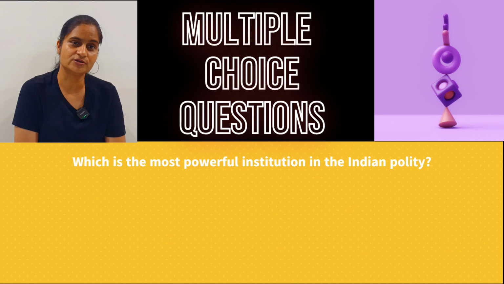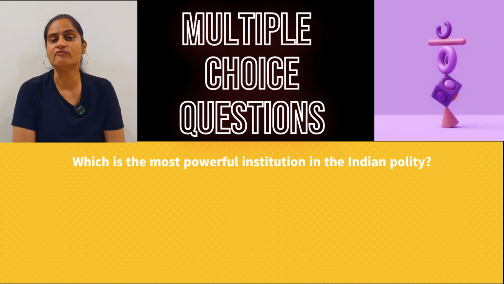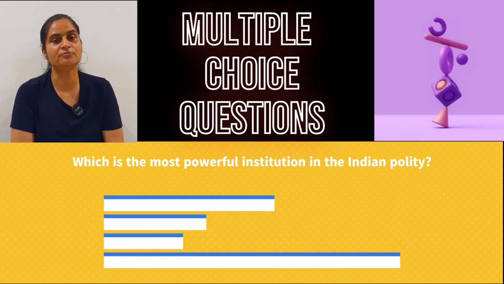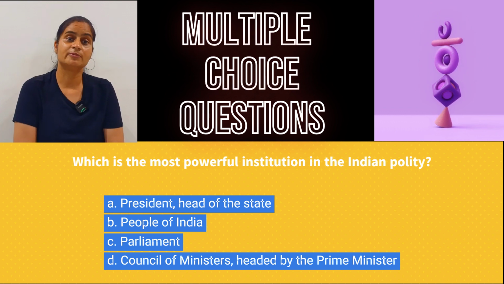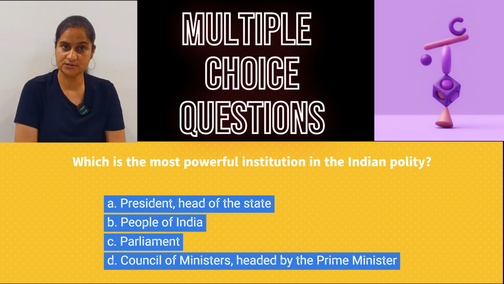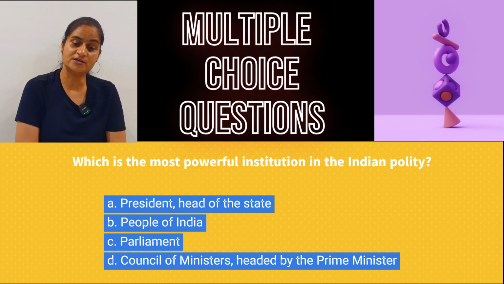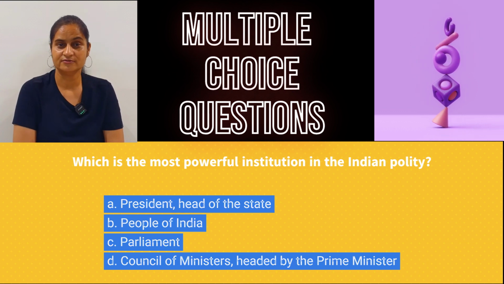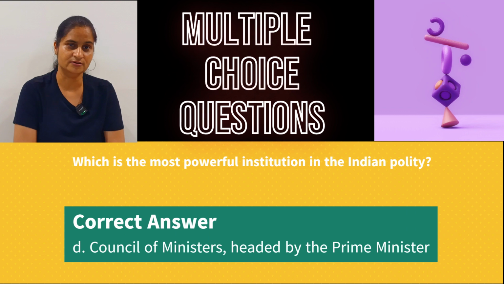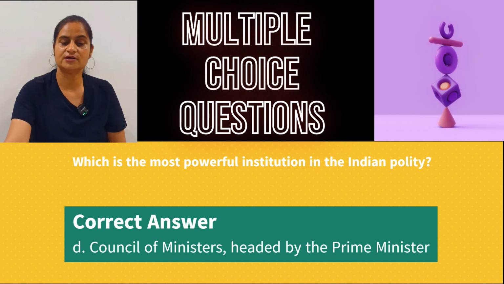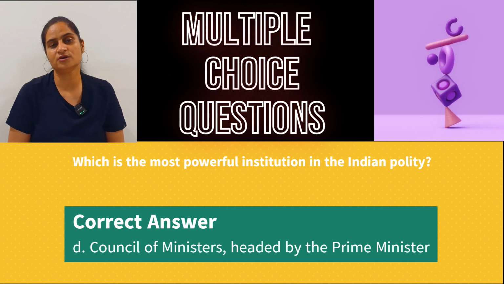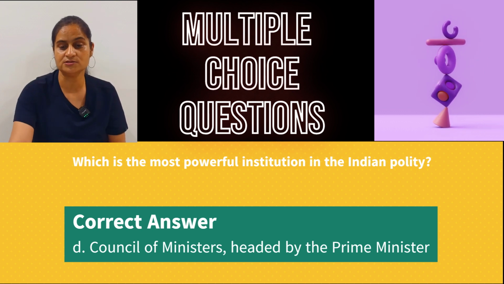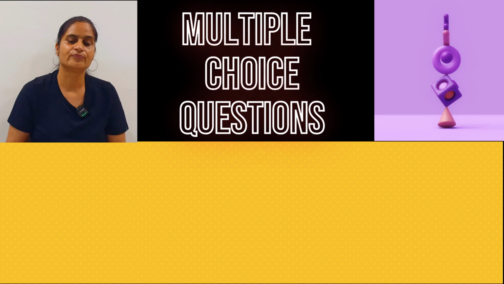Now the third question, which is the most powerful institution in the Indian polity? President, who is the head of the state, people of India, Parliament or Council of Ministers headed by the Prime Minister? The answer is D. The Council of Ministers headed by the Prime Minister is the most powerful institution in the Indian polity, which has all the powers and they govern the country.